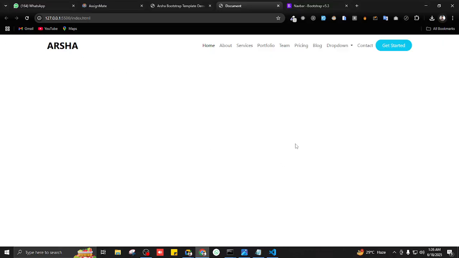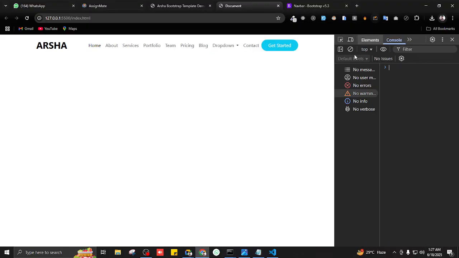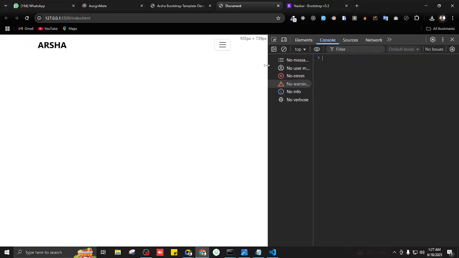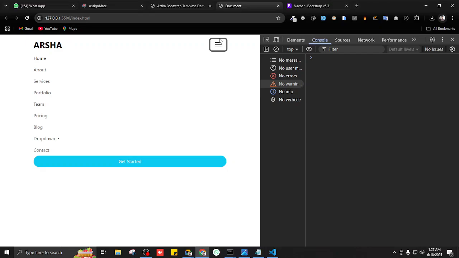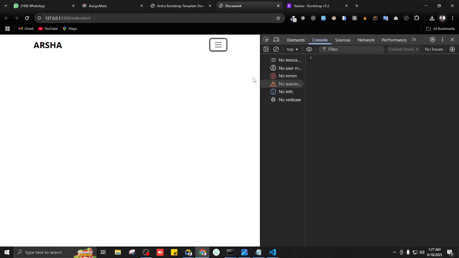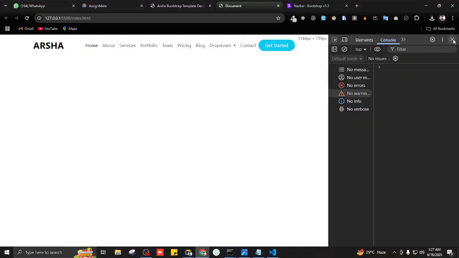So yeah, we have a navbar ready, and how much time did it take? I guess hardly 5 to 10 minutes. And what's the best part? It's totally responsive. If you were to go on a small screen, it's totally responsive. Look. Okay.